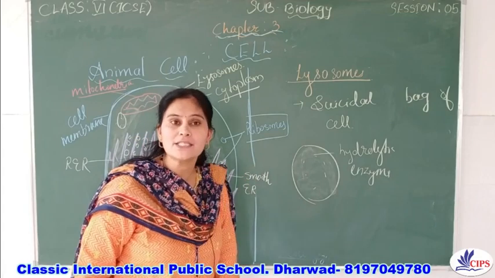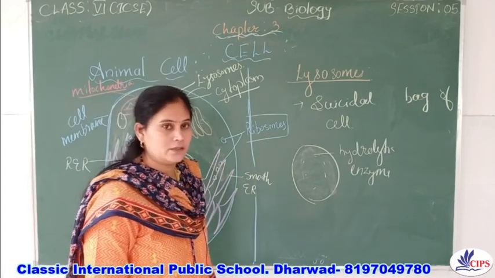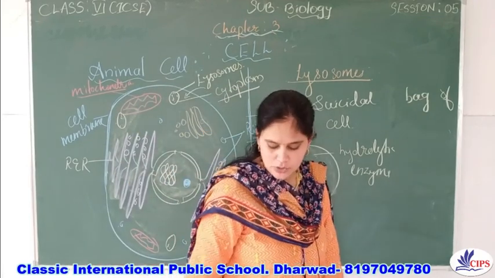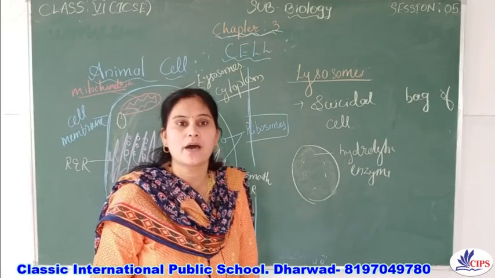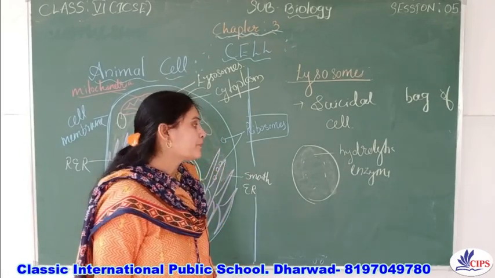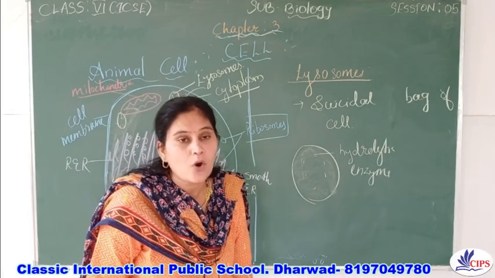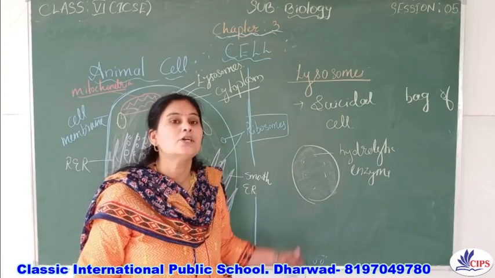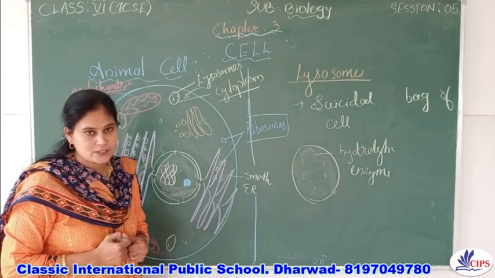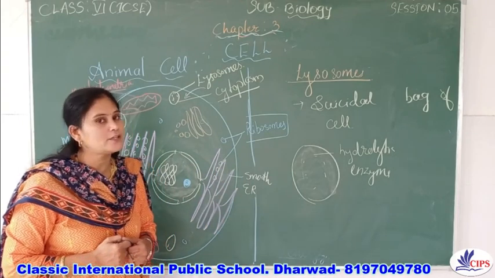That's why they are called the suicidal bag of the cell. Now tell me why they are called the suicidal bag of the cell? Because the lysosomes contain hydrolytic enzymes. They kill the foreign bodies and sometimes they kill themselves. That's why they are called the suicidal bag of the cell.